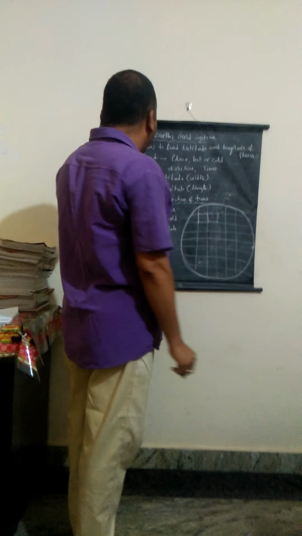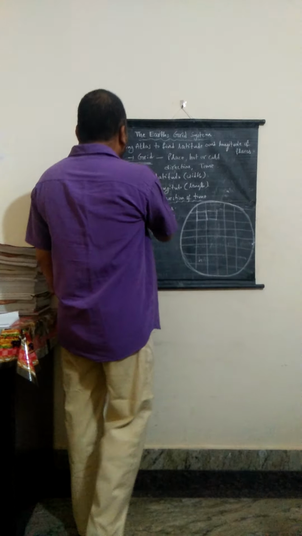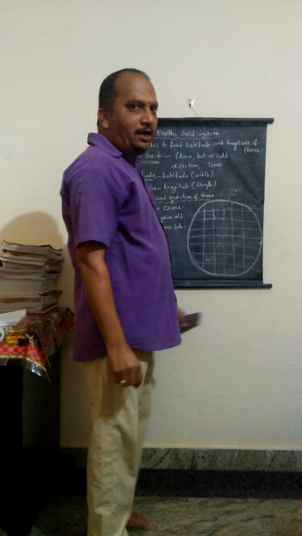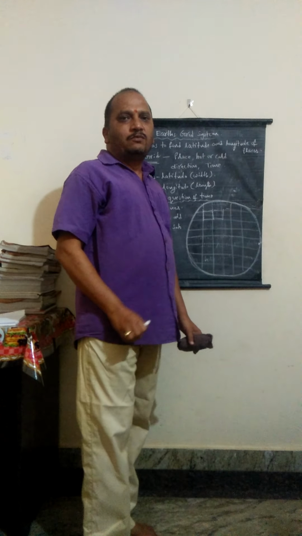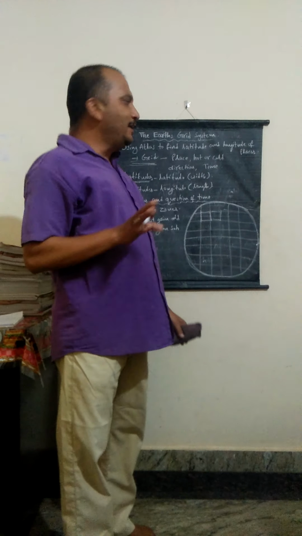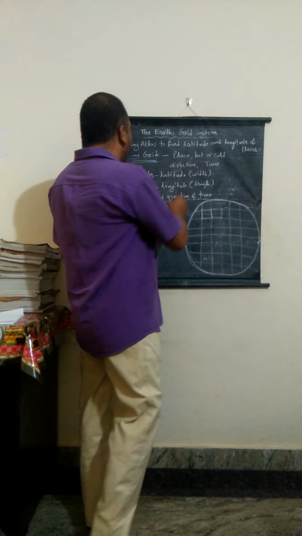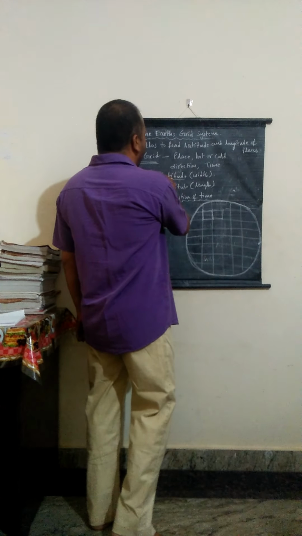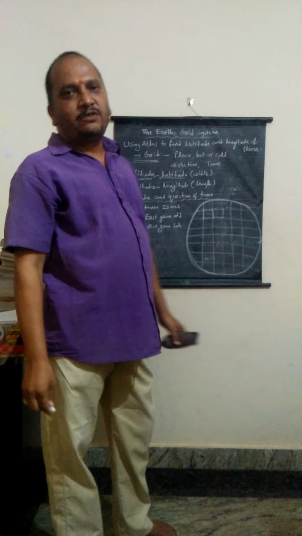Let us discuss latitudes and longitudes deeply. The first one is latitude. The word we received from the Latin language. In Latin, the word is latitudo. Latitudo means width.